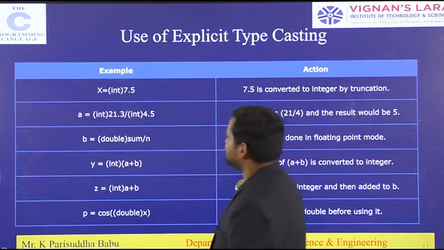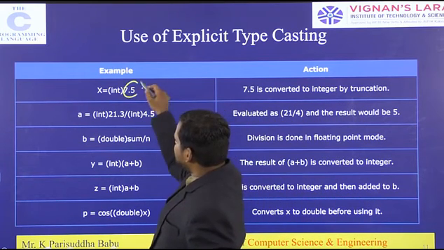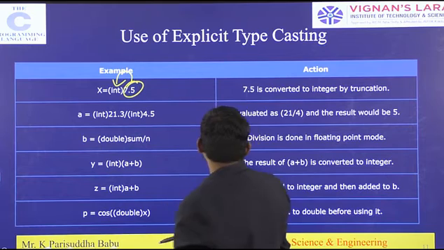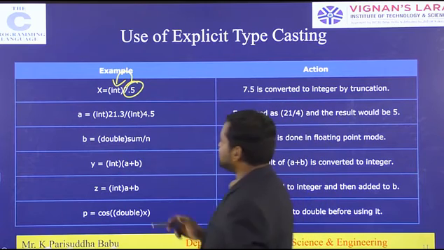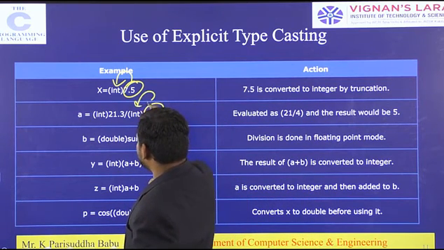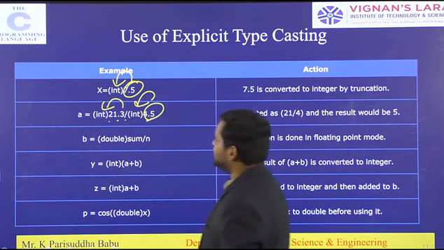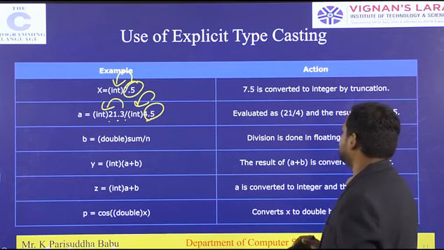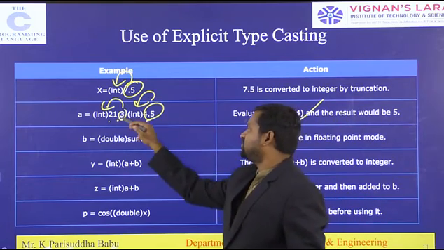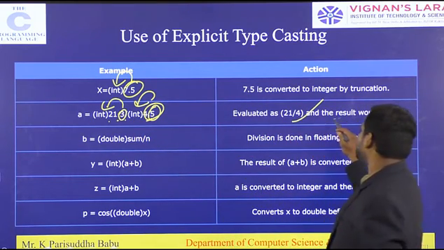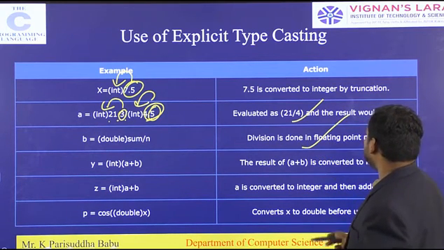So see the examples. int of 7.5: 7.5 is a float value that has to be converted to int. 7.5 is converted to integer by truncation. So this is an expression. 4.5 has to be converted to int. After that 2.3 is converted to int. Int conversion of 21 divided by 4: the fractional parts will be removed, 21 by 4, and the result would be 5. So division is done in floating point mode.